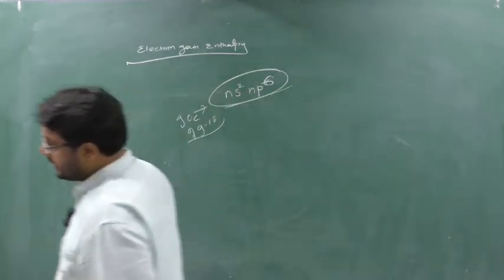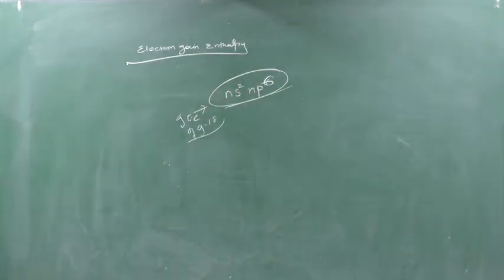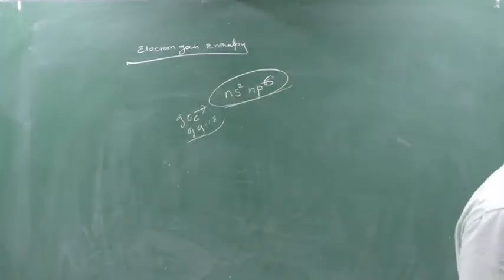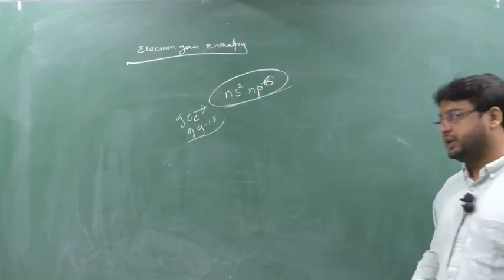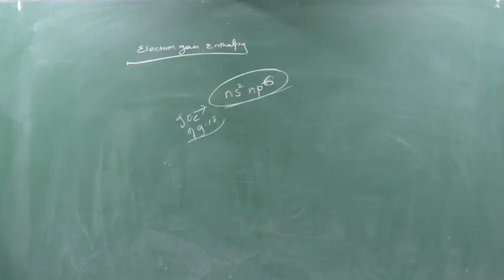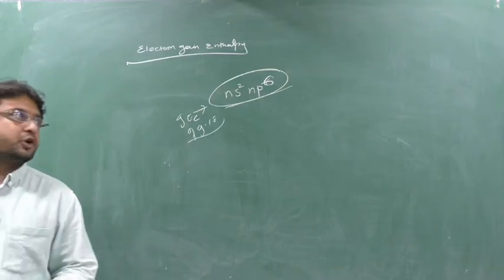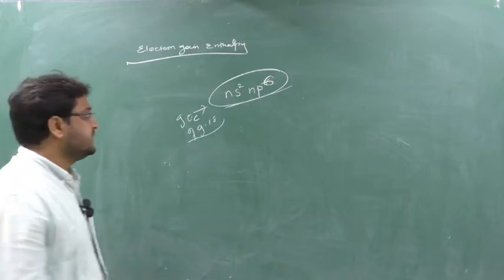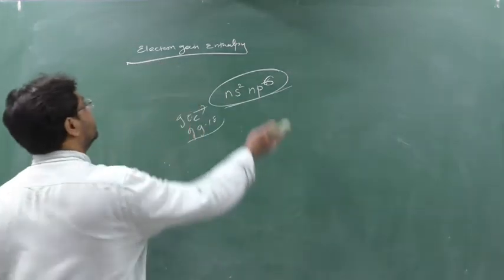Write down, the electron gain enthalpy is the most positive for the group number 18 elements, due to their electronic configuration of ns2np6. Clear? You can read this from your textbook.